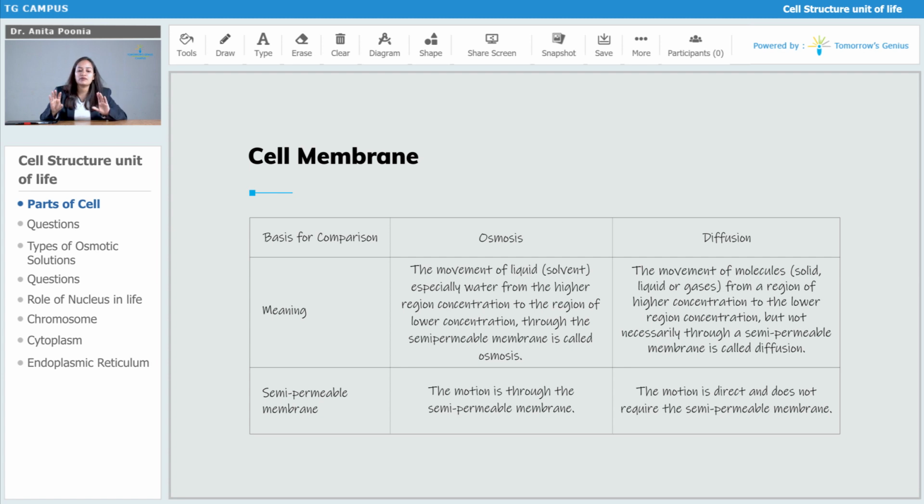So semi-permeable membrane for osmosis, the motion is through the semi-permeable membrane. You require the semi-permeable membrane, right? You require the semi-permeable membrane for osmosis. For diffusion, the motion is direct and does not require the semi-permeable membrane.